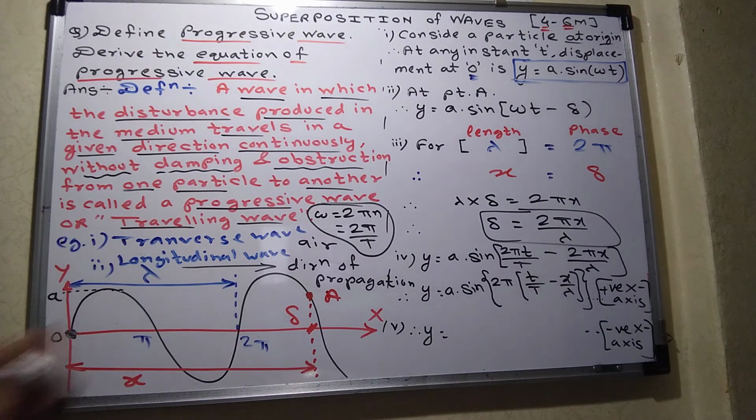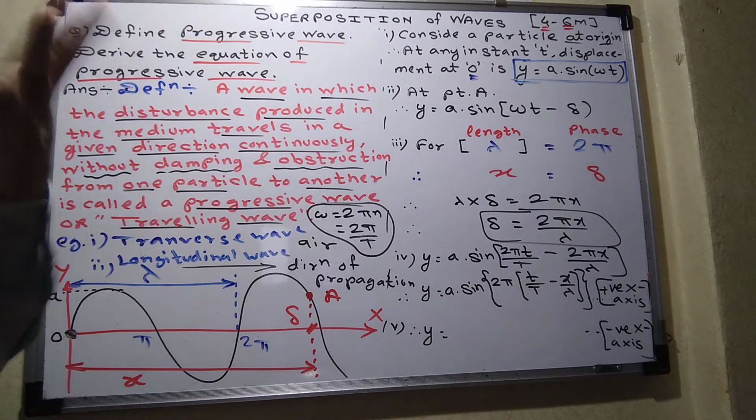What is the direction of this wave? It is along positive x-axis. One student asked me, sir, if the wave is traveling in the opposite direction, along negative x-axis, then what will be the equation? Don't derive it again.